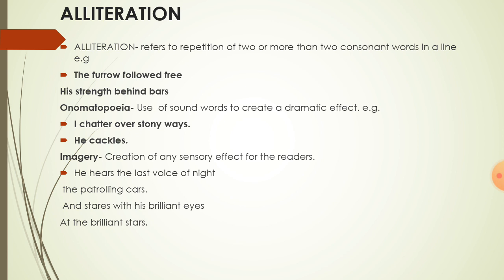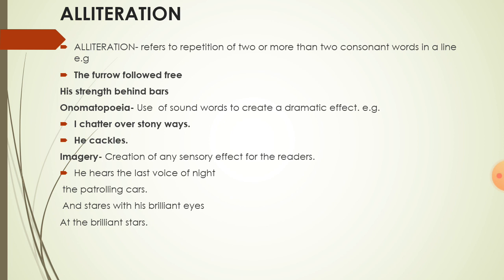Let's see next poetic device, that is onomatopoeia. Onomatopoeia means use of sounding words to create a dramatic effect. For example, I chatter over stony waves. So chatter is a sounding word, and this is the example of onomatopoeia. Or we can take one more example. He cackles. This is also example of onomatopoeia. Or like we can take the example of snake hisses or bee buzzes. These all are the examples of onomatopoeia.